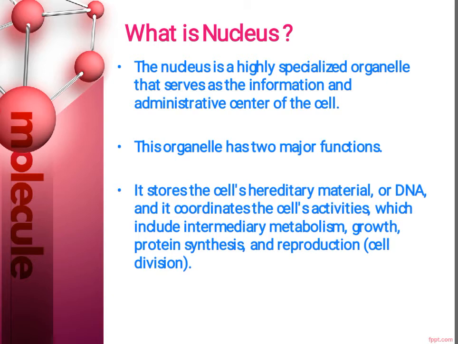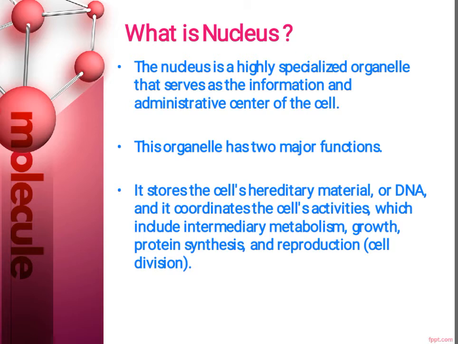The first function is that the nucleus stores the cell's hereditary material, that is DNA, because whenever a new organism is formed, characters are transferred from parents to their children or offspring, and all these characters are called hereditary characters, which are present in DNA.